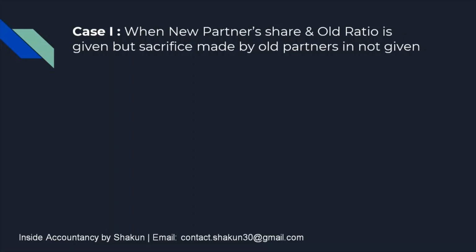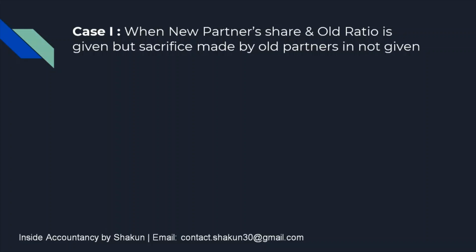See, children, these cases are very important because a separate question might not come, just a 1 mark question might come relating to such calculations, but this is a part of the 8 mark question, and your 8 mark question depends upon your knowledge about the different cases for the calculation of new ratio and sacrificing ratio. So if you do not know how to calculate these sacrificing ratio and new ratio, then there are a lot of chances that your 8 mark question may go wrong. So it is very, very important.